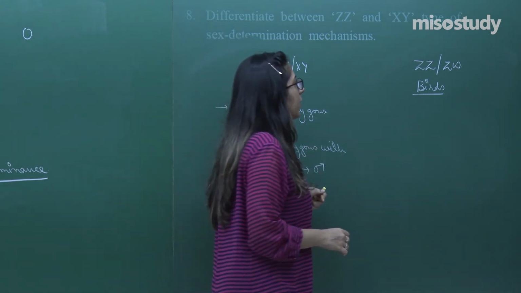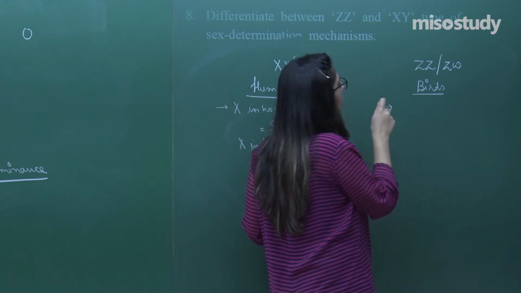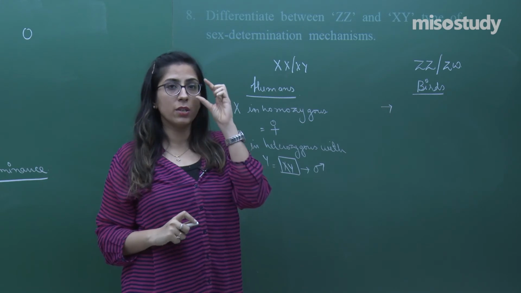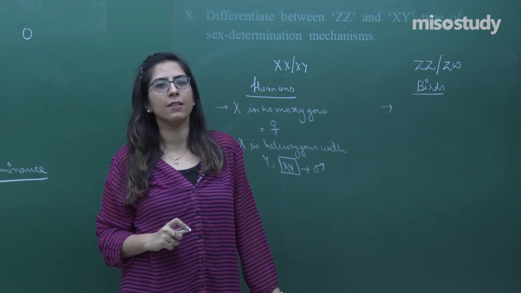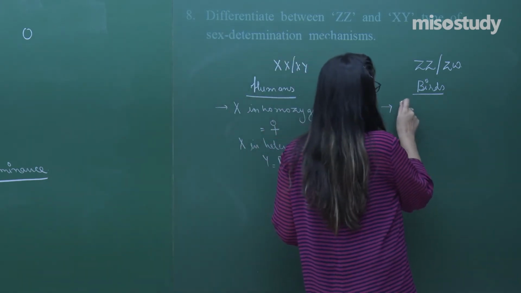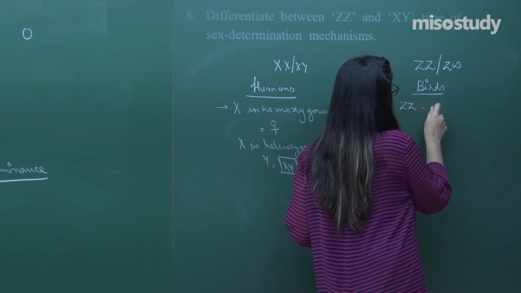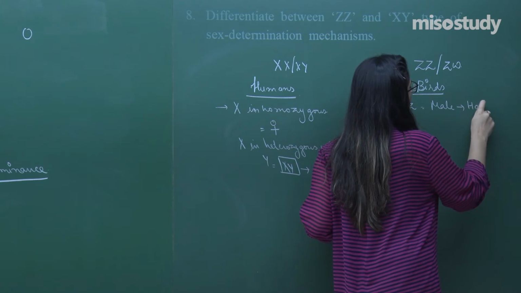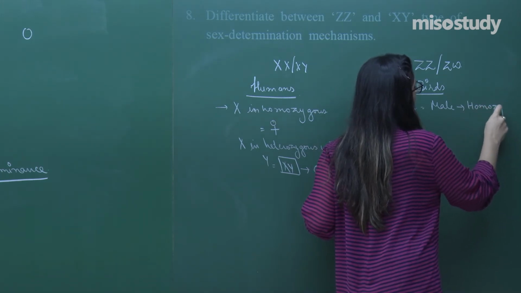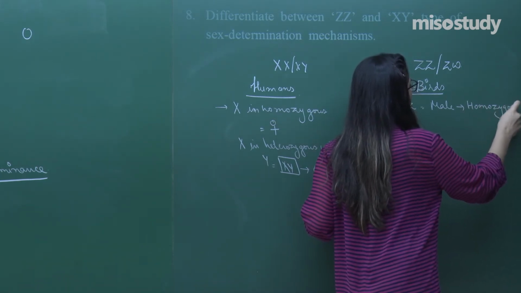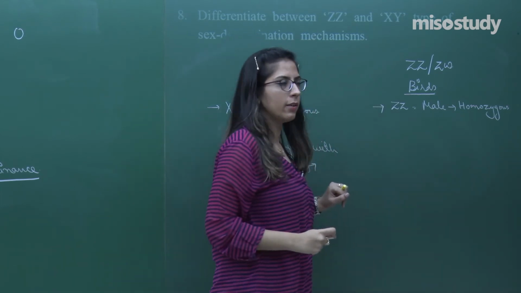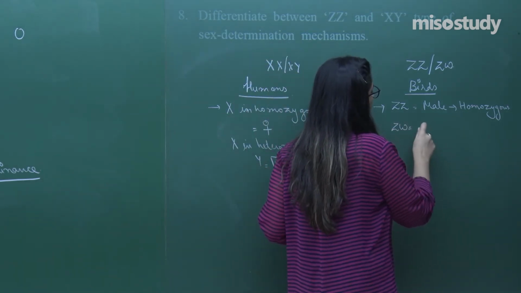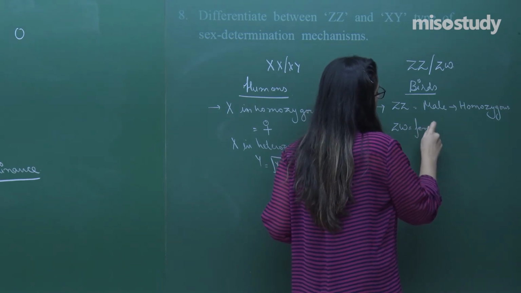To talk about birds, the scenario is a little opposite. If they are present in a homozygous condition, that is ZZ, that is considered a male. So, ZZ are male, homozygous condition. Whereas, heterozygous is always a female.